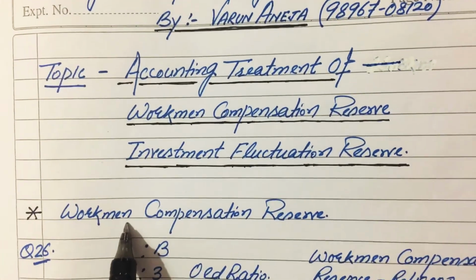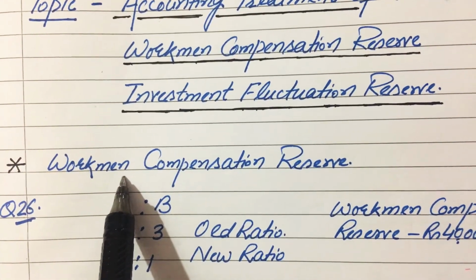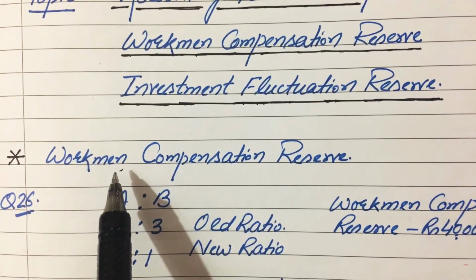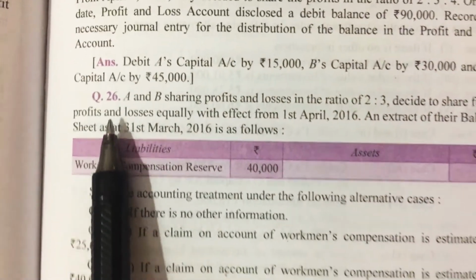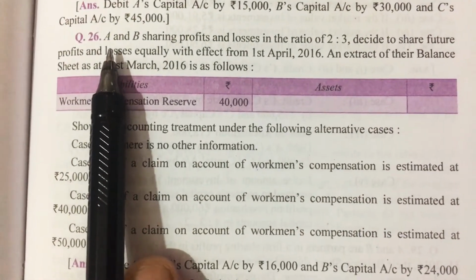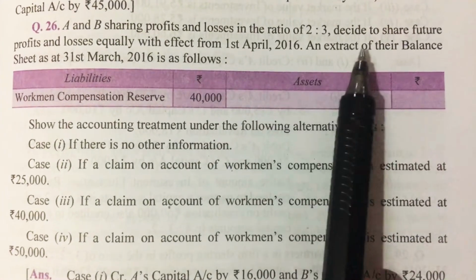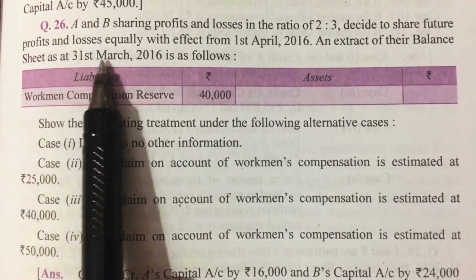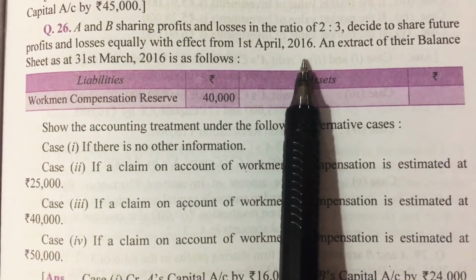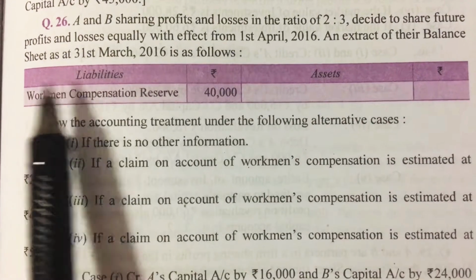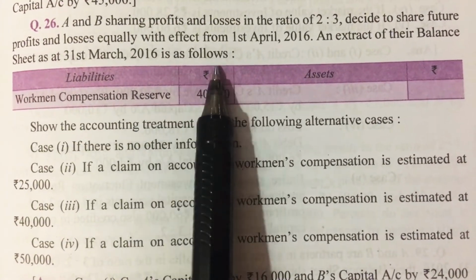First of all, we will learn about the accounting treatment of workmen compensation reserve, and we can understand this with the help of a question. And this is question number 26. In this question, the information is: A and B sharing profits and losses in the ratio of 2 is to 3 decide to share future profits and losses equally with effect from 1st April 2016. An extract of their balance sheet as at 31st March 2016 is as follows.